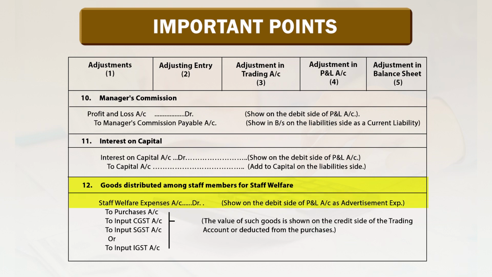12. Goods distributed among staff members for staff welfare. Staff welfare account debited, shows on the debit side of profit and loss account as advertisement expenses, to purchase account, to input CGST account, to input SGST account or to input IGST account. The value of such goods is shown on the credit side of trading account or deducted from purchase.